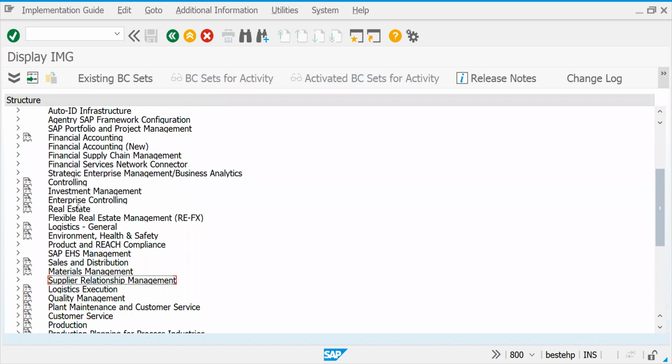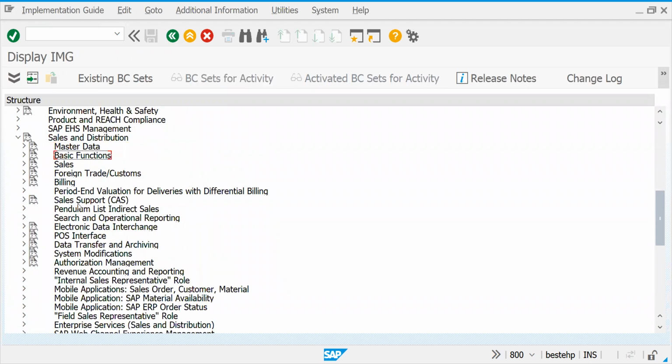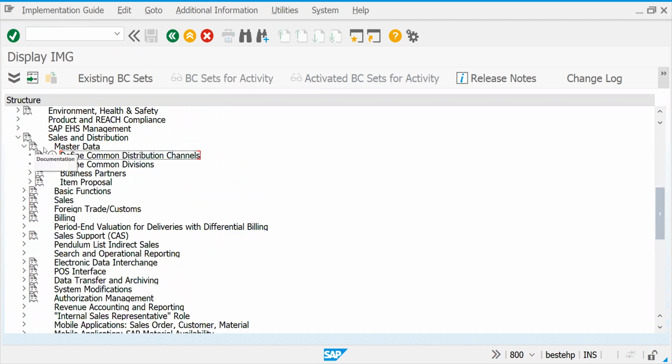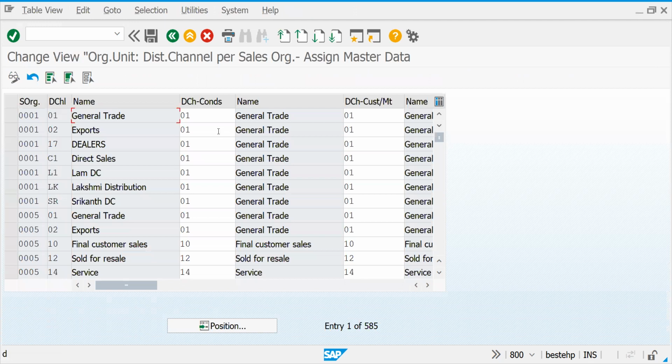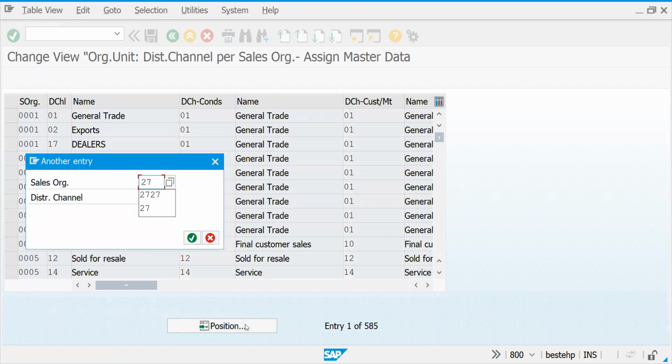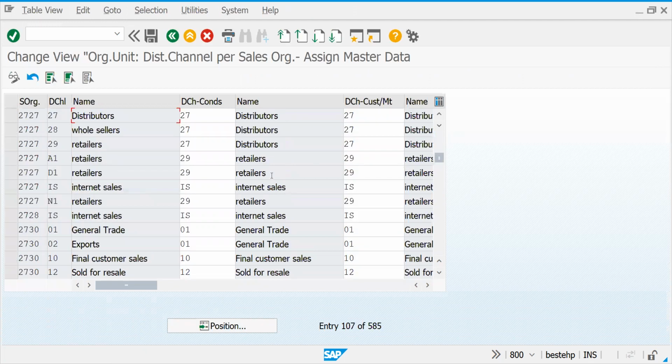You have to come to sales and distribution. There is something called master data. This is the place where you will find it blank actually. That's why you are getting the error. I don't want to use common distribution channel. Let me try to replace it back. So this is even for pricing, like if you maintain, I'll show you that one condition, you can do it. Okay, let's do it to 29.